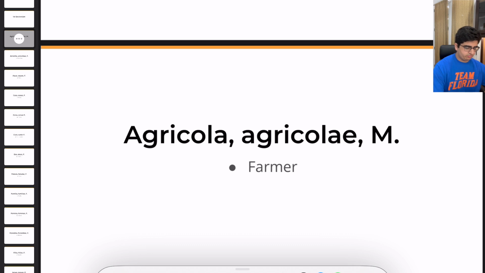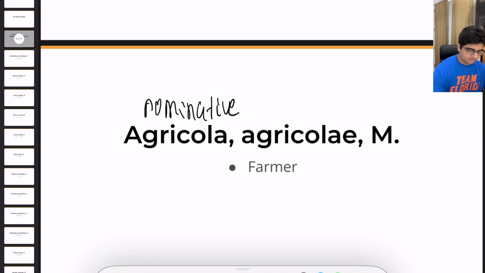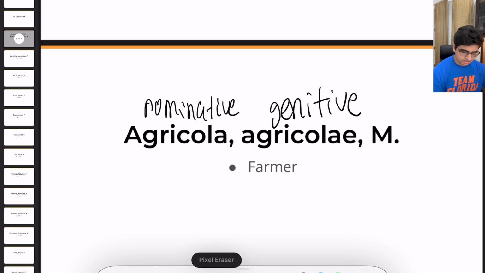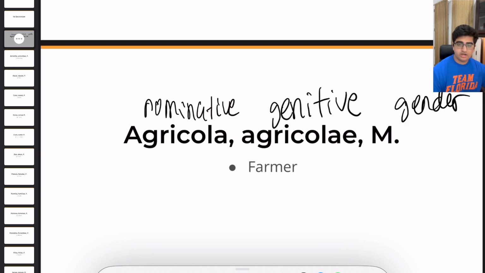So you always start out with the nominative case. And after that is the genitive case, and after that is the gender of the noun.